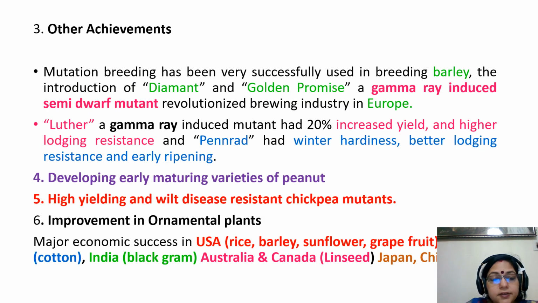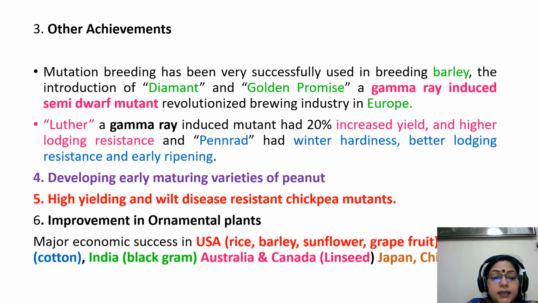Other achievements. Mutation breeding has been very successfully used in breeding barley. The introduction of Diamant and Golden Promise, a gamma ray induced semi-dwarf mutant, revolutionized the brewing industry in Europe. Luther, a gamma ray induced mutant, had 20% increased yield and high lodging resistance, and Pinard had winter hardiness, better lodging resistance, and early ripening.